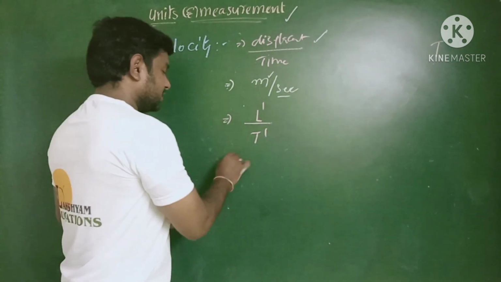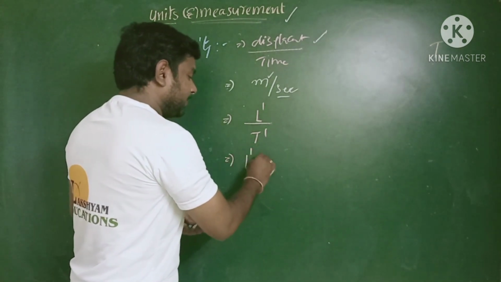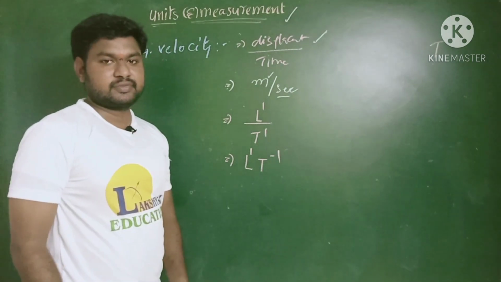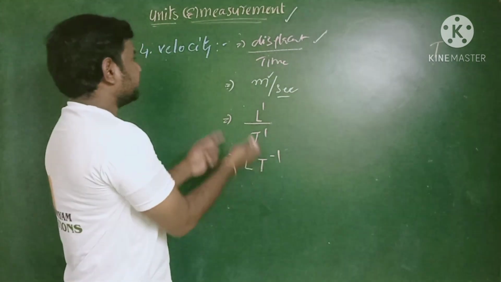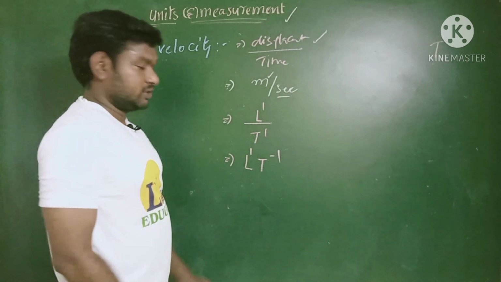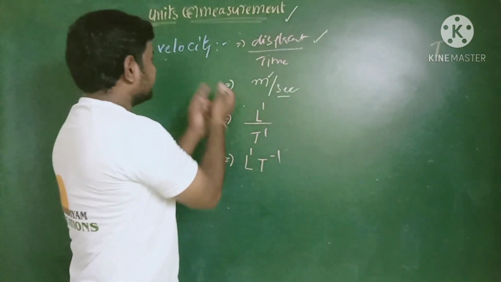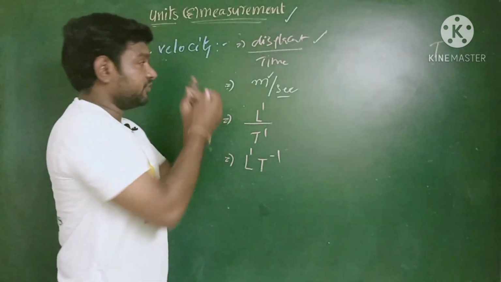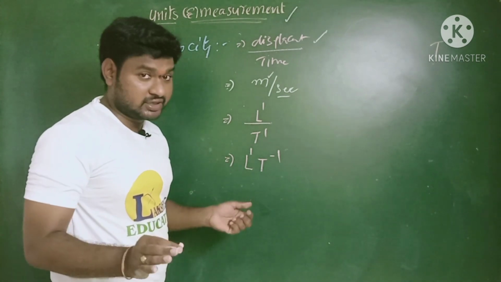So how can you write this one? L power 1 T power minus 1. This is the dimensional expression for the velocity. So L power 1 T power minus 1 is the dimensional formula for the velocity. Okay, children, is it clear?